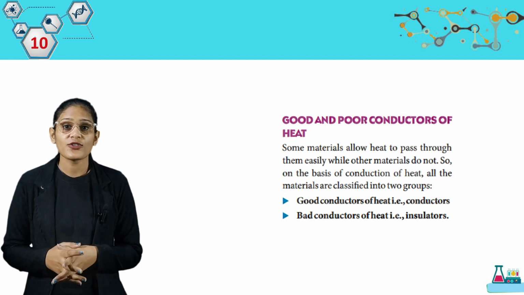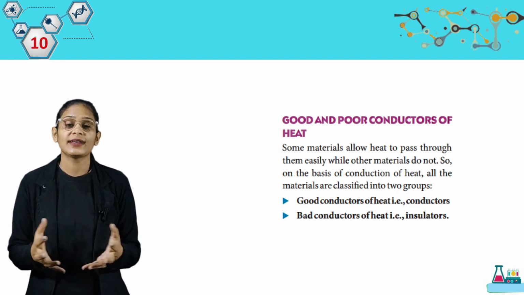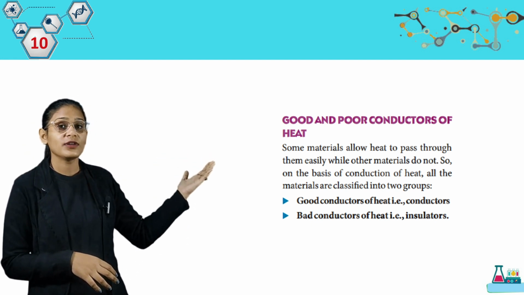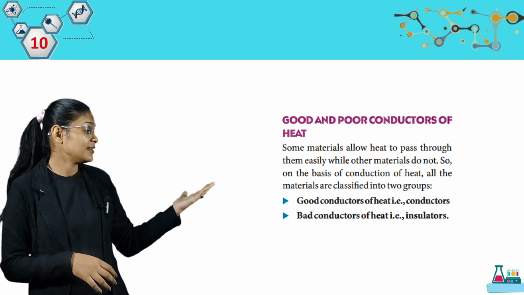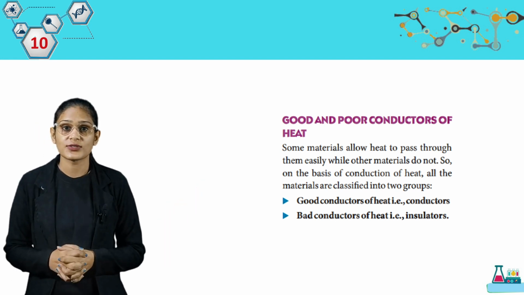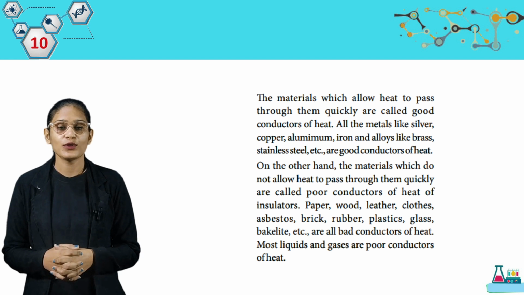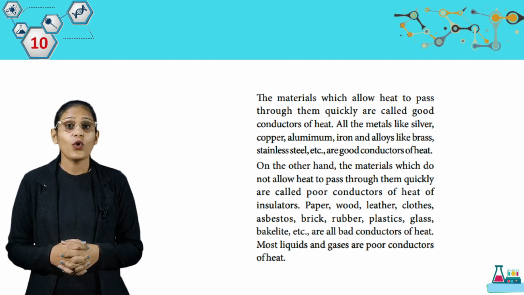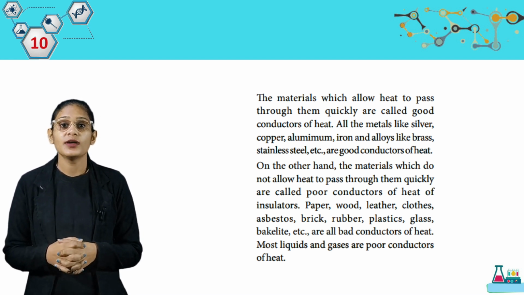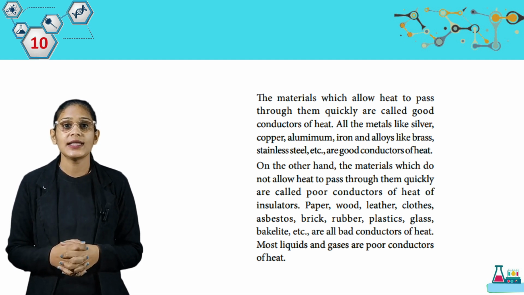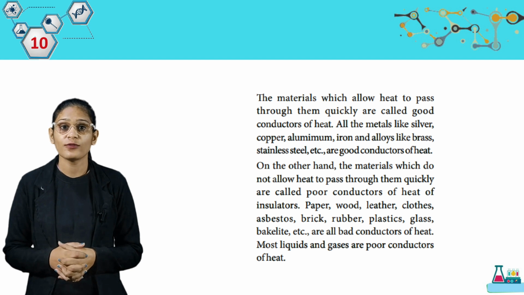So on the basis of conduction of heat, all the materials are classified into two groups. The first we have good conductors of heat, that means conductors. Bad conductors of heat, that means insulators. The material which allow heat to pass through them quickly are called good conductors of heat. All the metals like silver, copper, aluminium, iron and alloys like brass, stainless steel, etc. are good conductors of heat.